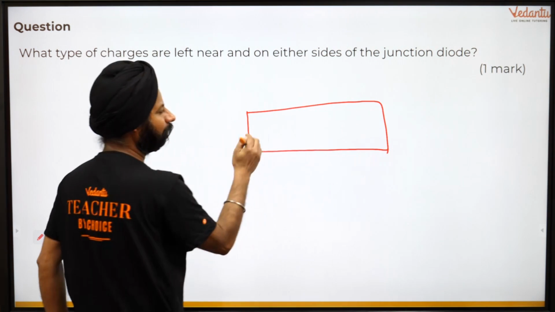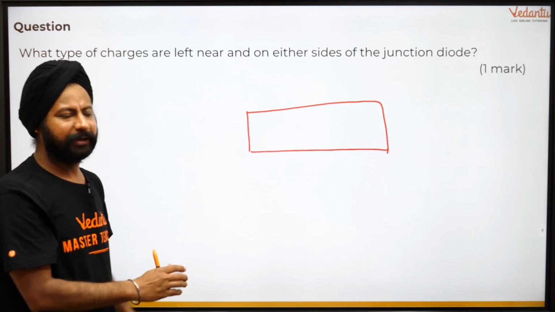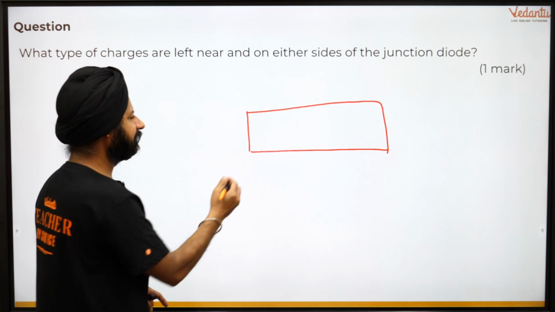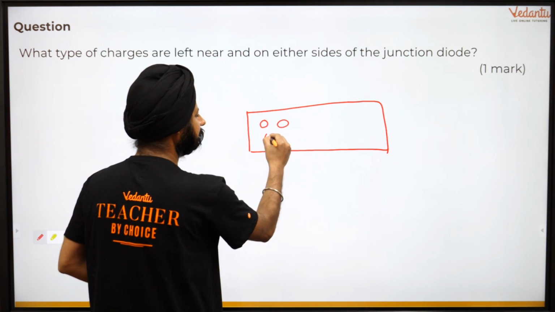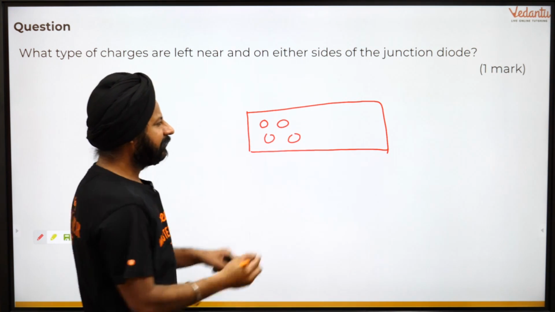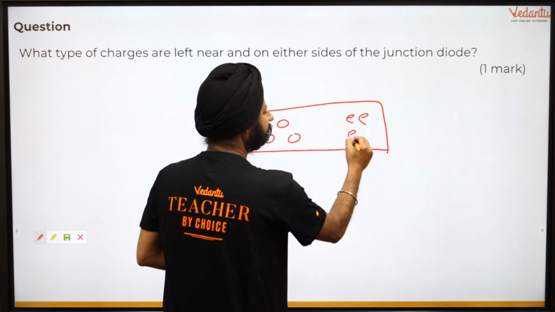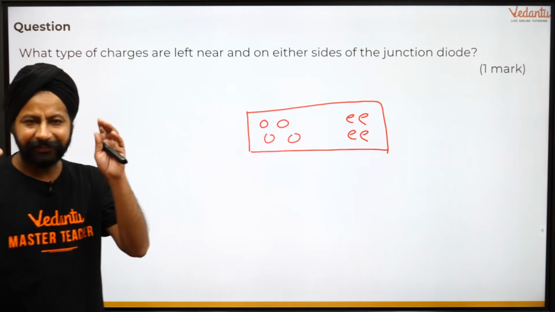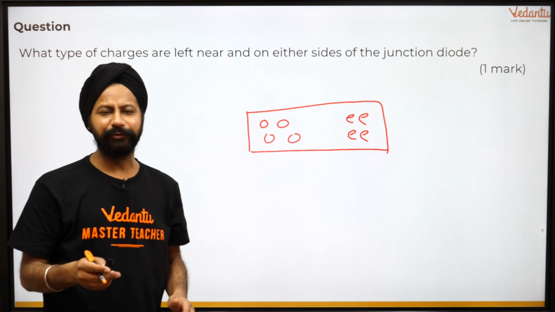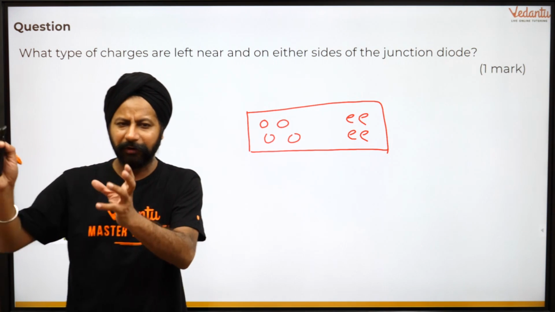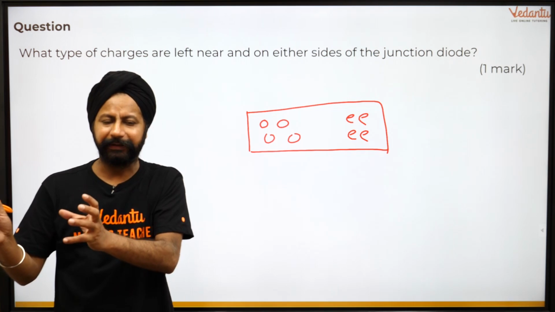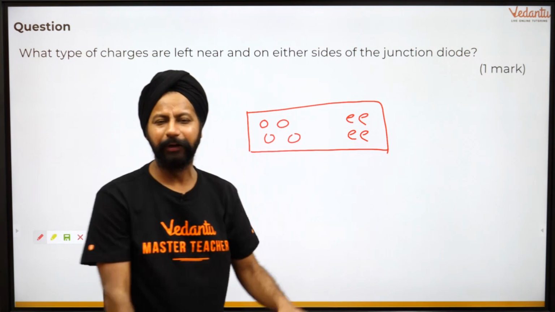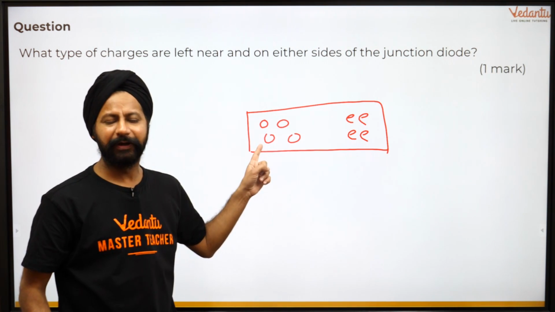PN junction: you take one side, you inject impurities to make this P type. P type is what? Holes. And then N type is what? Electrons. Now, what did you study in chemistry? Diffusion. What is diffusion? When there are a lot of atoms or molecules here, they are going to diffuse into the low density area. That's exactly what happens.